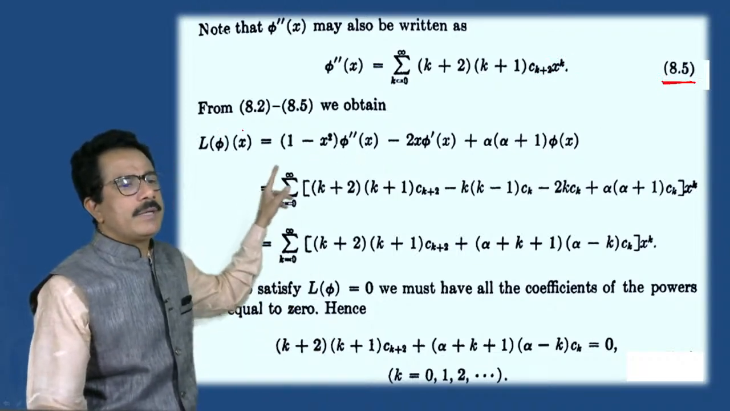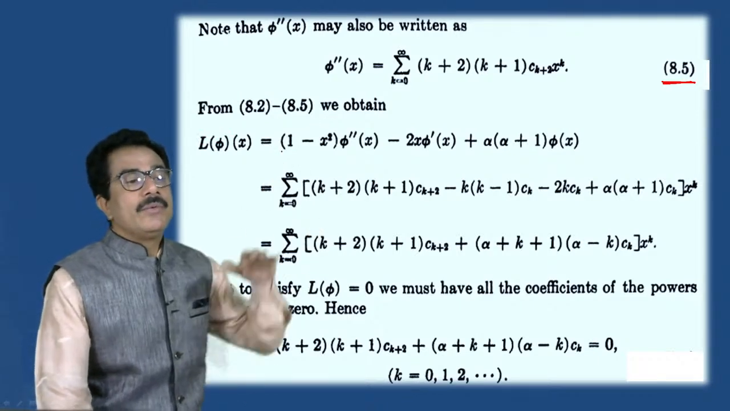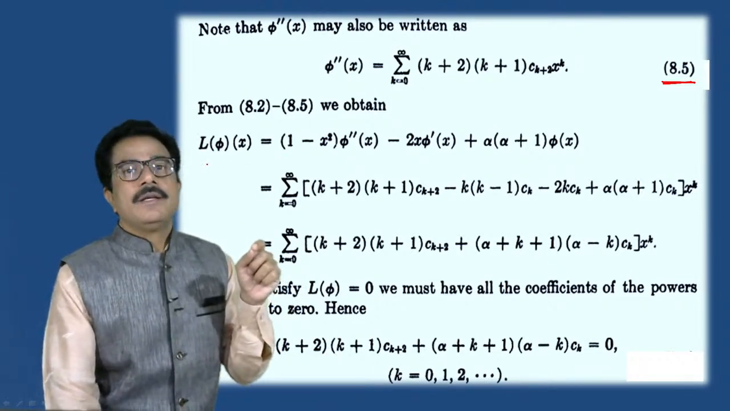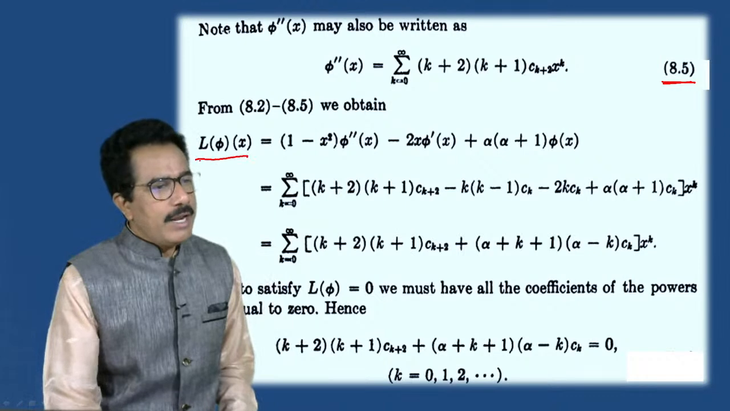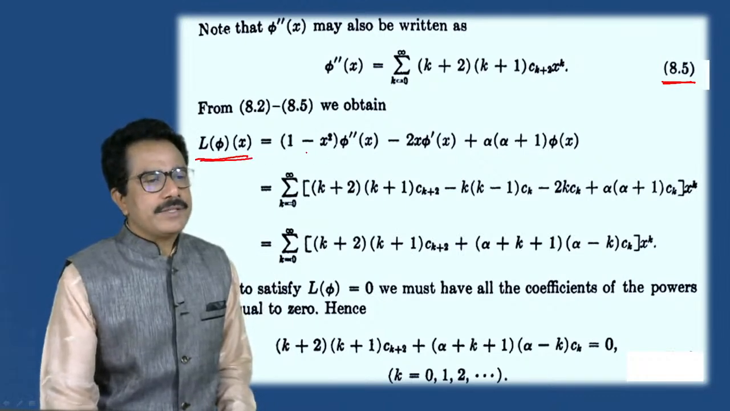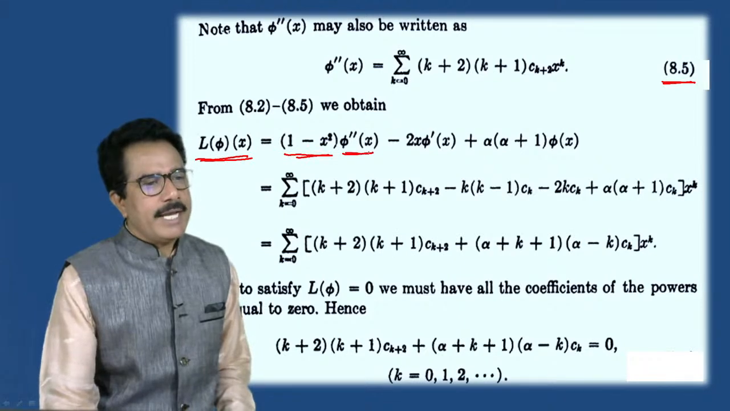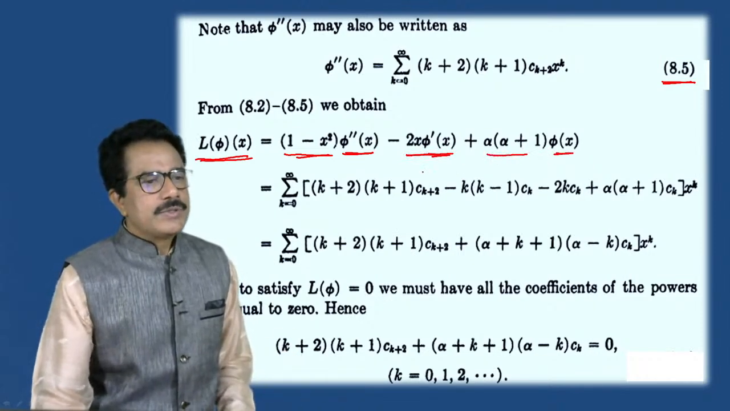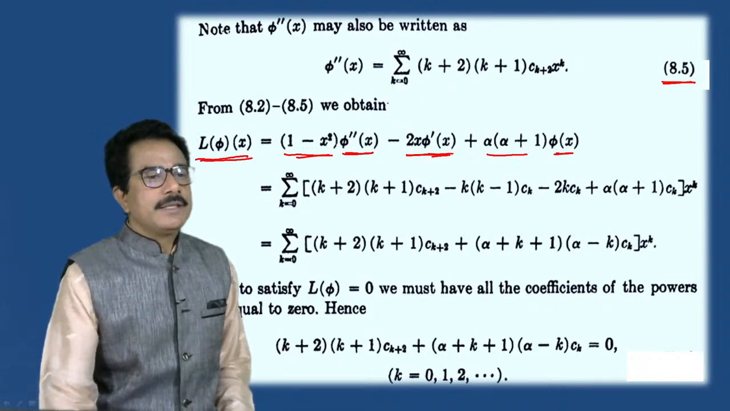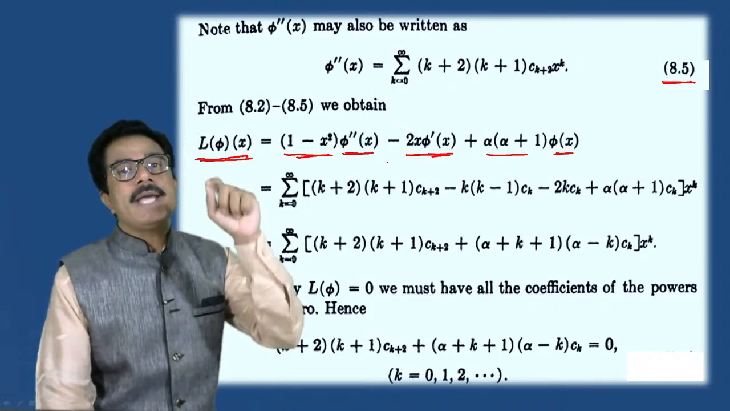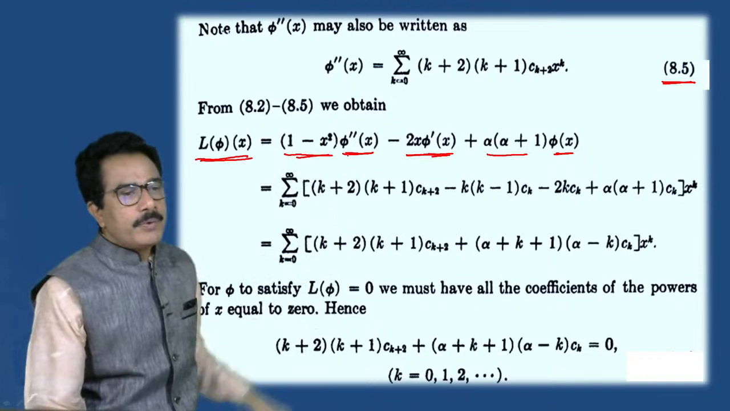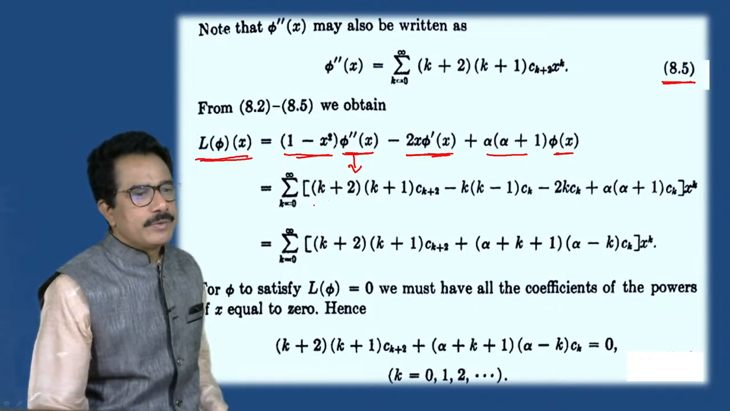Now from 8.2 and 8.5 we have to use these in the Legendre equation form. So L of phi of x is equals to 1 minus x square into phi double dash minus 2x into phi dash plus alpha into alpha plus 1 into phi. See, this is the Legendre equation and phi is the solution. So we can write the Legendre equation in terms of phi. Now put the value of phi double dash; we can write this value.